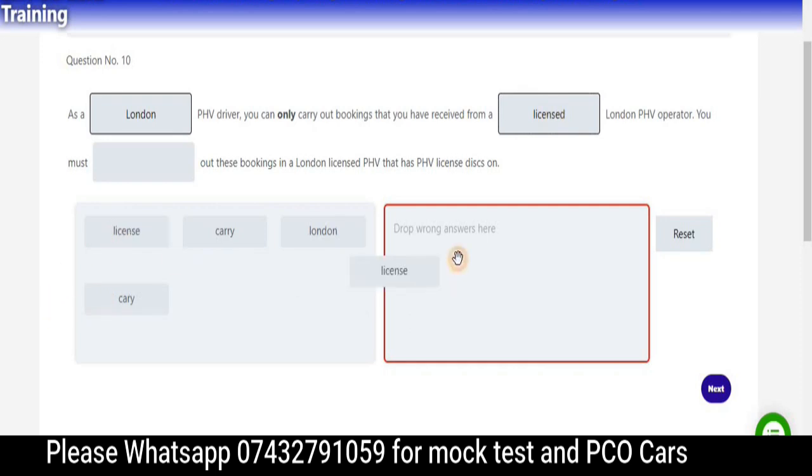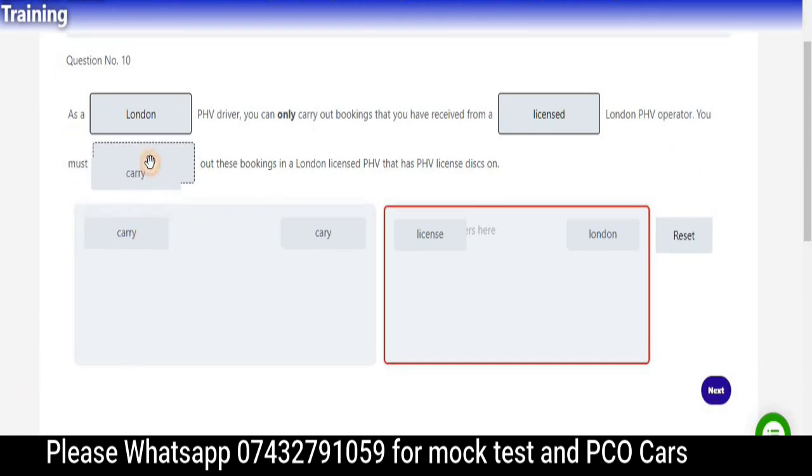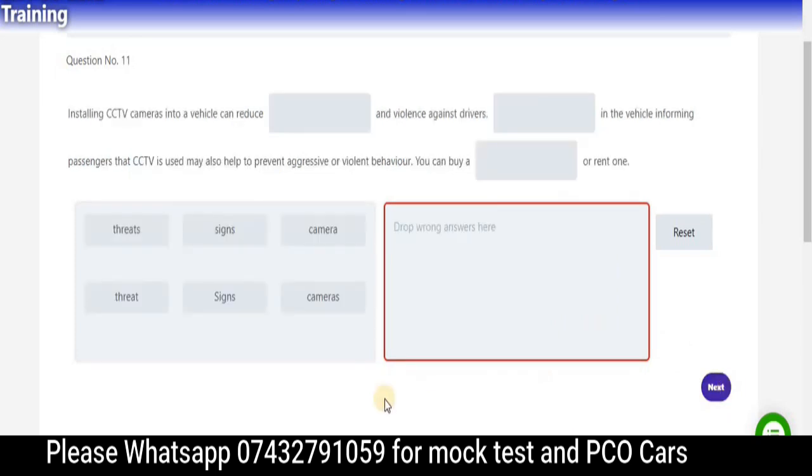That's why they have licensed. So London is going to become over here. Must is going to be, so you must carry. This is the right one, carry. So this one is going to be wrong. Hope you get this right. Move to the next question.